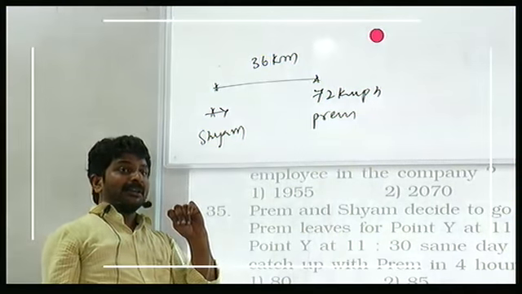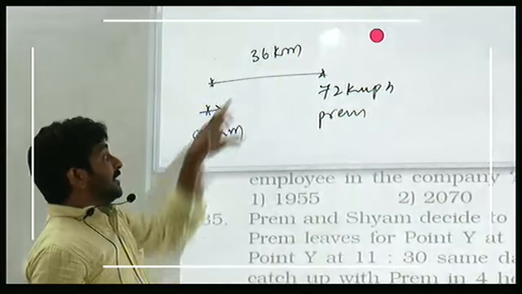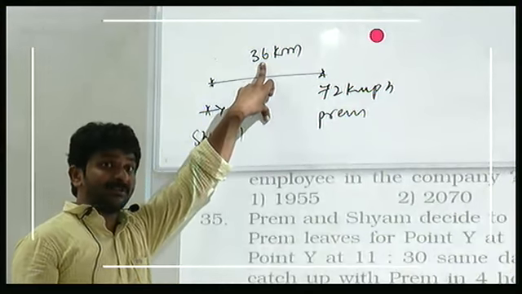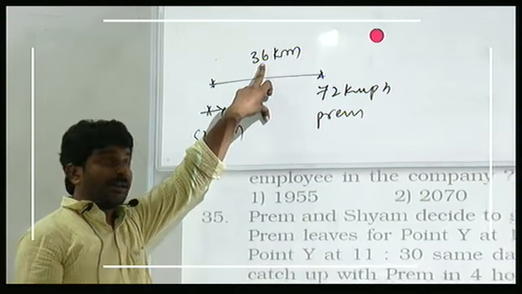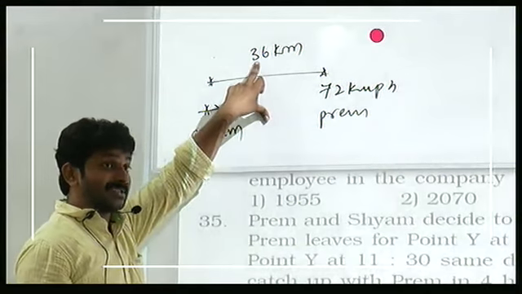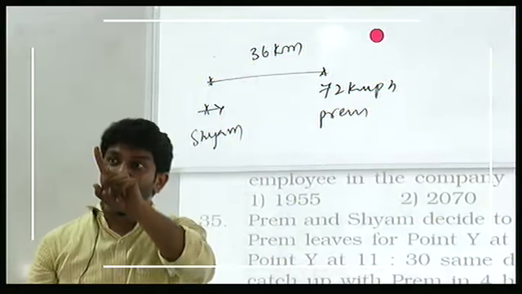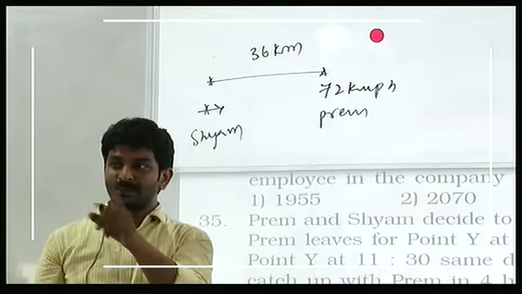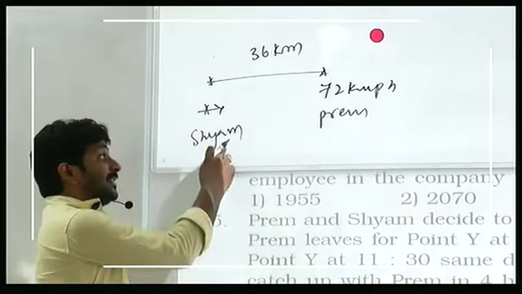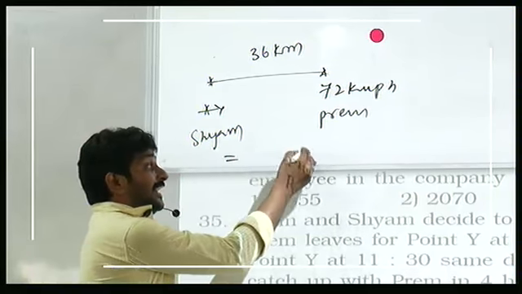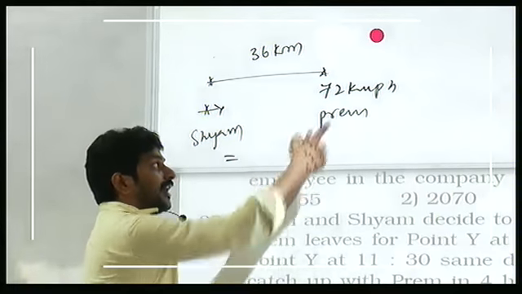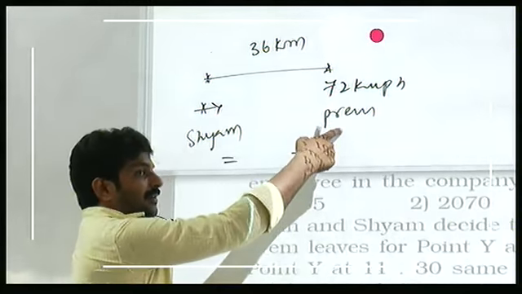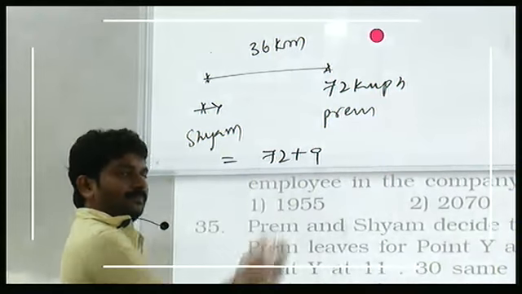Now, after how much time does Sham want to catch Prem? 4 hours. Right. In 4 hours, Sham has to cover this 36 kilometers gap. Yes or no? In 4 hours, if he wants to cover 36 kilometers, that will be 36 by 4, which is 9 kilometers per hour. So Sham has to travel 9 kilometers per hour more than Prem, which is 72.